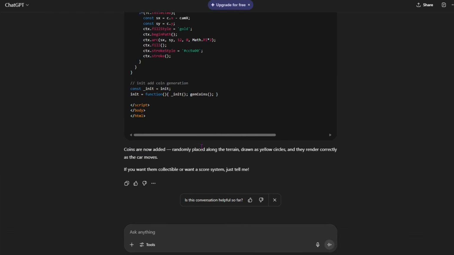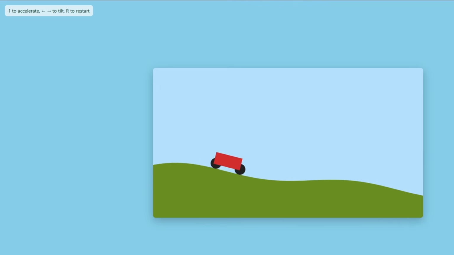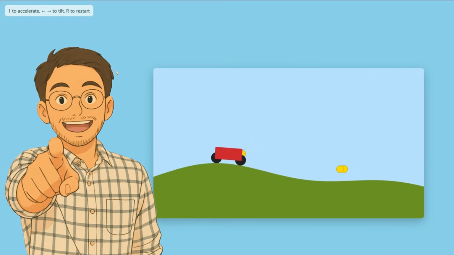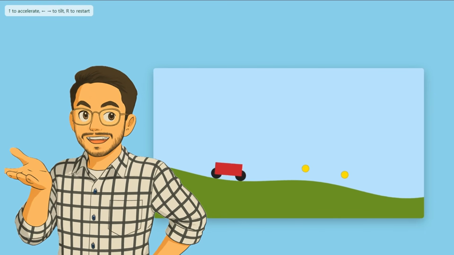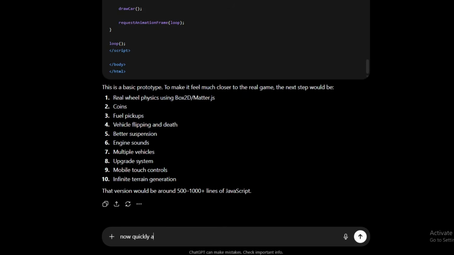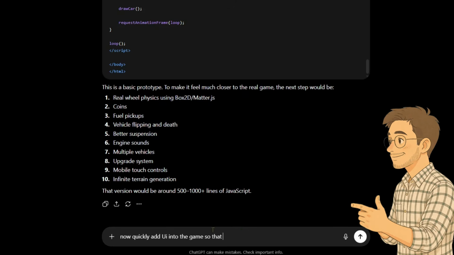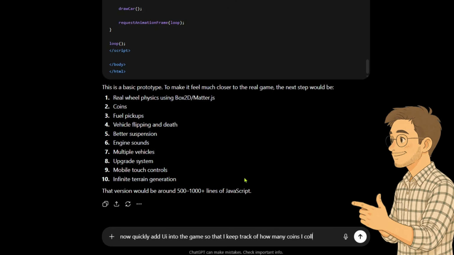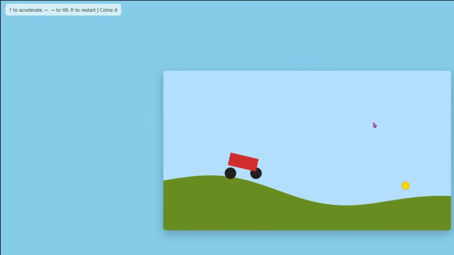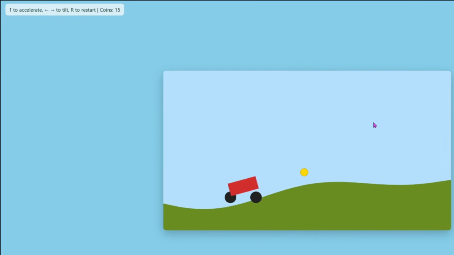Okay guys, now it's done writing the code, and yes, look at this. It actually added the coins, and I can collect them pretty easily while driving around. Not gonna lie, this time it did a pretty impressive job. Now let's make it even better by adding a UI so we can actually see how many coins we've collected. Alright bro, now quickly add a UI into the game so I can keep track of how many coins I collect while driving the car. And yep, as you can see here, it created a basic UI that keeps updating every time you collect coins.